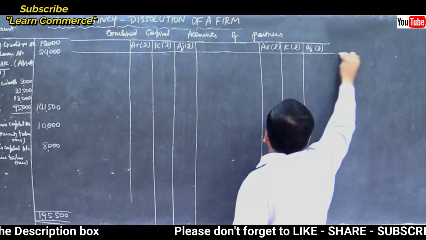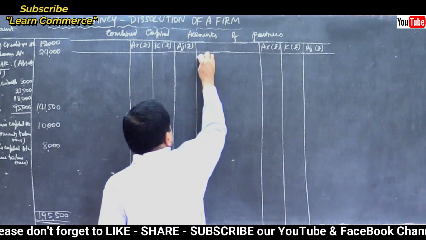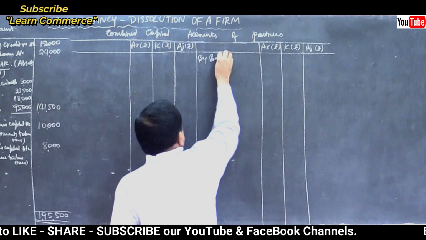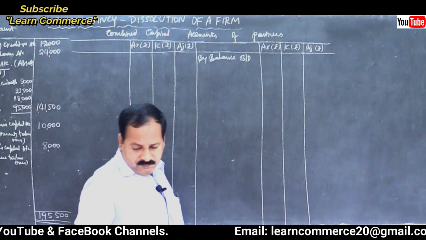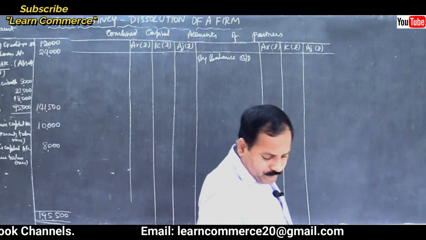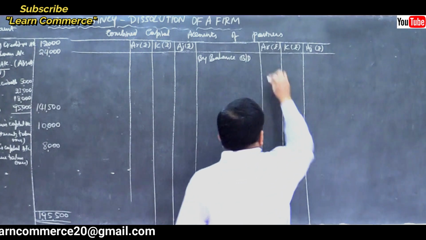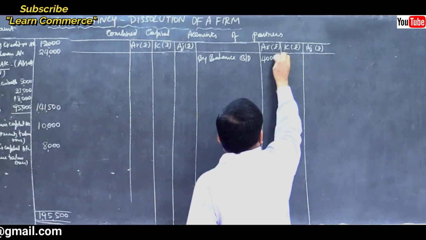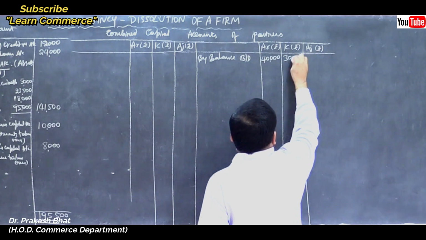Over. Let us start with the capital balance, credit balance, right? So by balance brought down. How much? 40, 30 and 20, right? Yes. 40, 30 and 20.